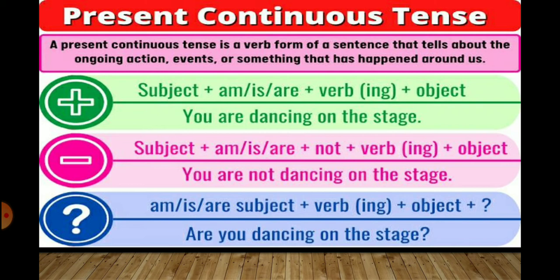Next, the negative form: subject plus am, is, are plus not plus verb plus ing plus object. So you are not dancing on the stage. That is how we form the negative sentence. Now for making questions: am, is, are, subject plus verb plus ing plus object plus question mark. Here you can see the example. Are you dancing on the stage? That is how we make the questions for the present continuous tense.